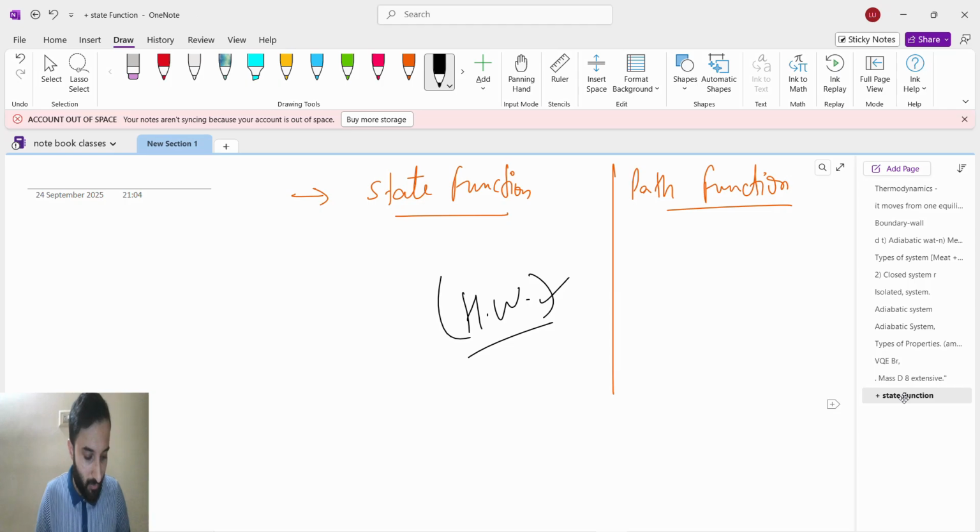State function and path function, just read it as homework. So that's it for the introduction about thermodynamics. Next class we are going to continue with the first law of thermodynamics.